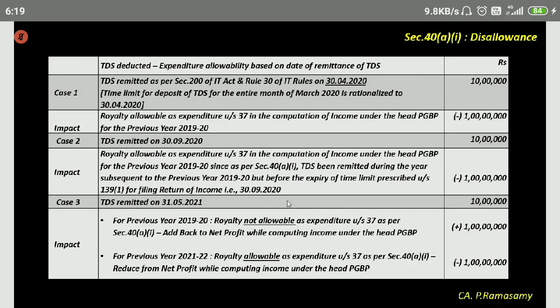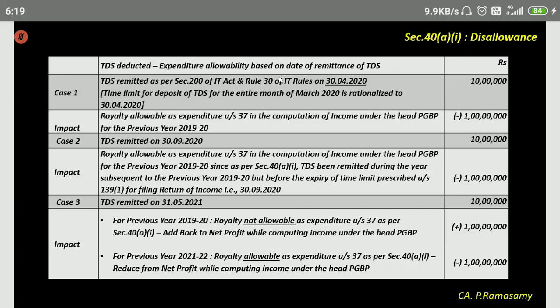If the TDS is remitted on 31/5/2021, for the previous year 2019-20, royalty will be added back. It will not be allowable as expenditure. It will be added back to the net profit while computing income under the head PGBP. Why it is added back to the net profit is, as per your accounts, you would have debited royalty: debit royalty, credit the party. That is the entry that you would have passed. So that will be added back. However, it will be allowed as a deduction for the previous year 2021-22 because it has been paid during that year, the year of payment.